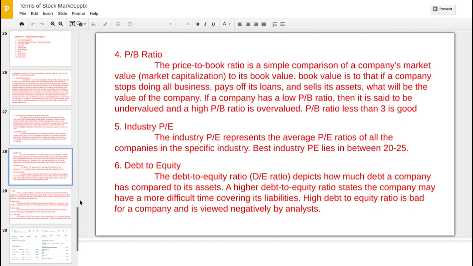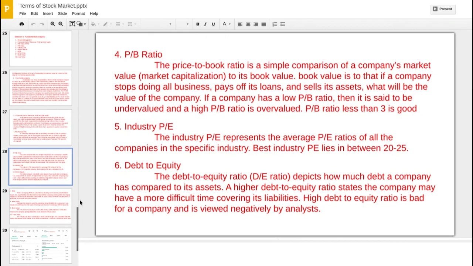Then our next one is the PB ratio. PB ratio is the price to book ratio. It is a simple comparison between the company's market value and its book value. So what is book value? Book value is the value if a company stops all business, pays off its loans and sells its assets, whatever it has.